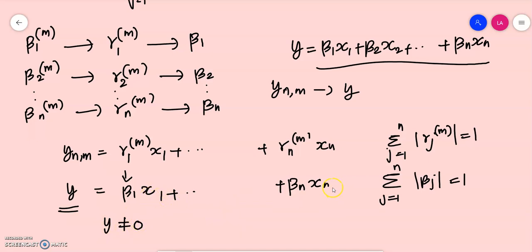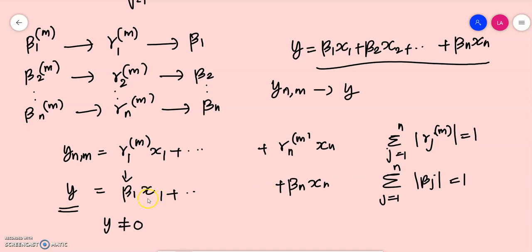Why is it not equal to 0? Because x_1, x_2, etc., x_n are assumed to be linearly independent. So it cannot be all 0. It cannot contain the 0 vector in general. And the summation of modulus of beta_j is equal to 1, which means that not all beta_j are 0. If all beta_j are 0, then its summation would be equal to 0, which is not possible, given that it is equal to 1. So it is clear that not all beta_j are equal to 0, so at least one of them is not equal to 0.